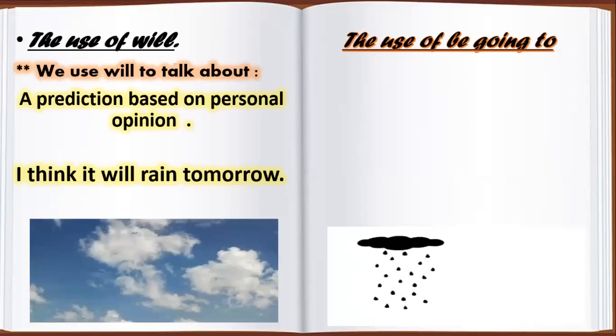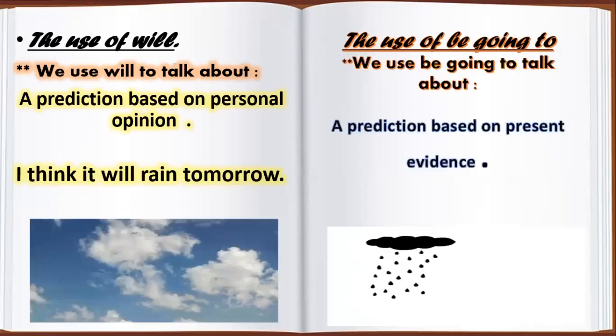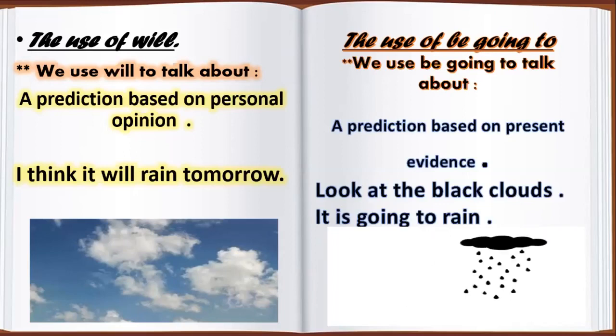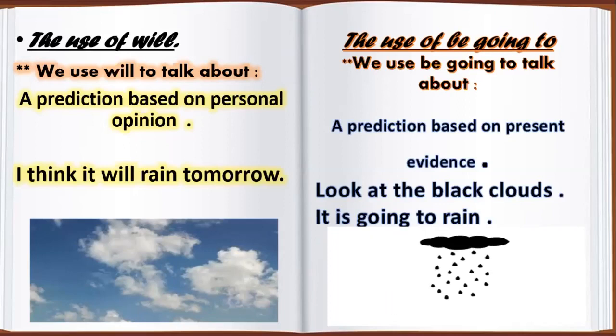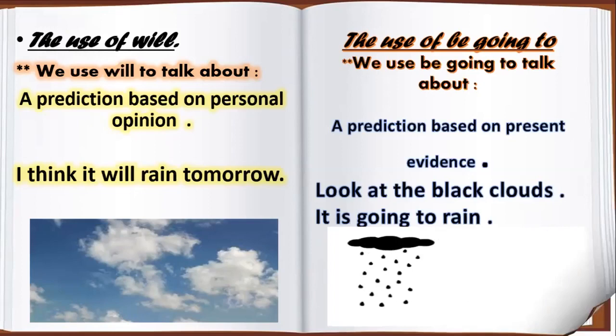رأيك الشخصي بدون دليل. What about be going to? Be going to is used to talk about prediction based on present evidence. I have my evidence. عندي دليل, okay? So when we say, look at the black clouds, okay? It's going to rain. Why do we use it is going to rain? Because I have evidence, which is look at the black clouds, okay?